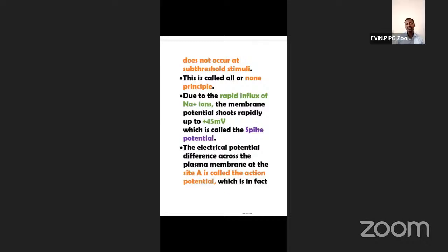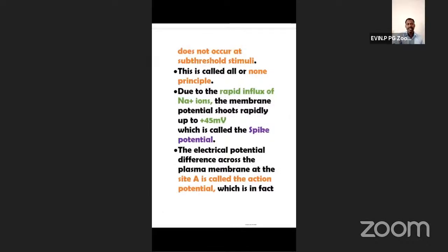Yes, ma'am. So below minus 55, all are what? Membrane potential. Okay, below minus 55, all are membrane potential. But when we mention minus 70, that is what? Resting potential. Got it? Yes, sir. Okay, correct, ma'am. Explain in a different way, but the meaning is correct. Okay, so all are non-principal.